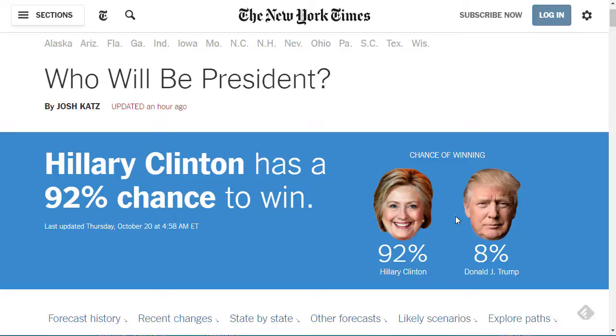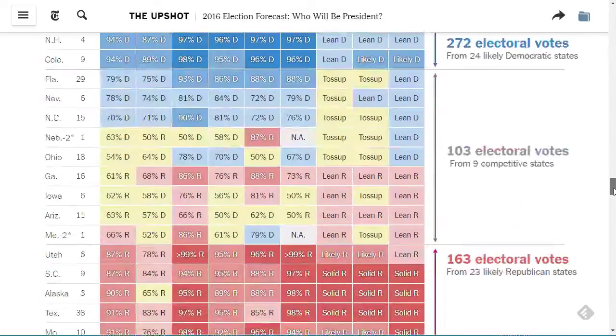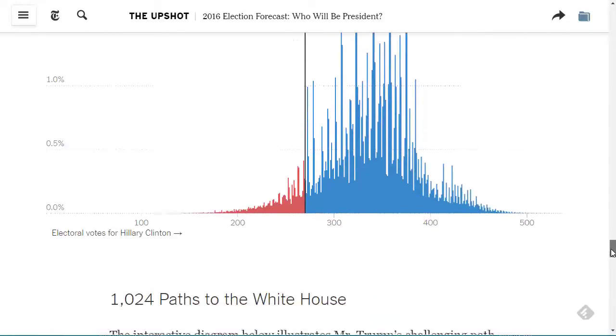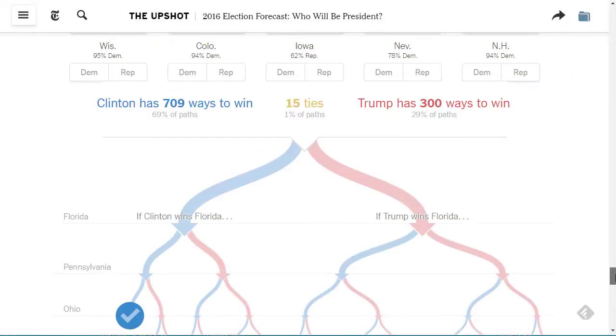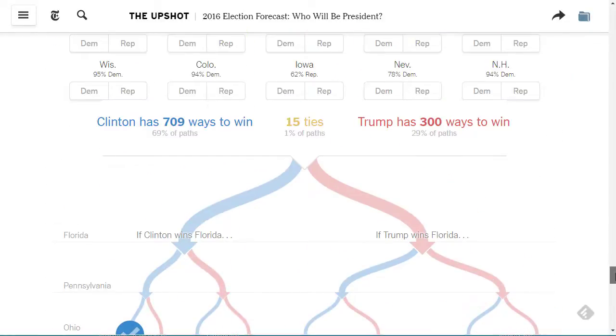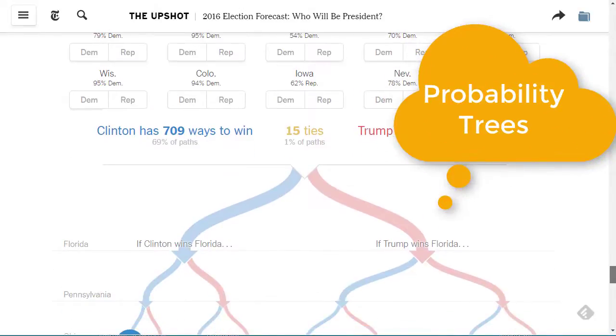If you follow the polls, 92% probability, really Hillary Clinton just has roughly half of the popular vote. Donald Trump has sort of like 37 or 38%, depending on which poll you pay attention to. And so there are all kinds of statistics and data management things that go into this. The most interesting one I wanted to point out this morning is this one down here, which is sort of in the next unit, and that is this neat probability tree that they've broken this down into,